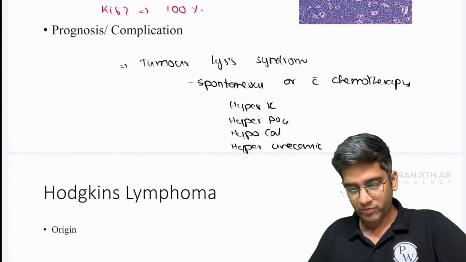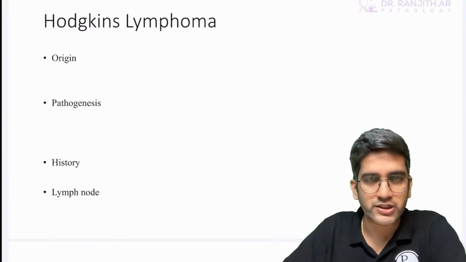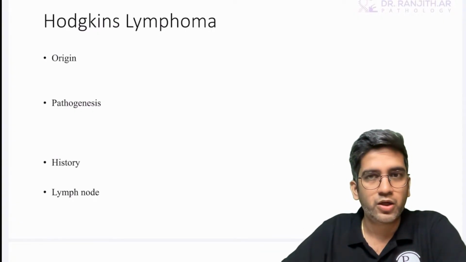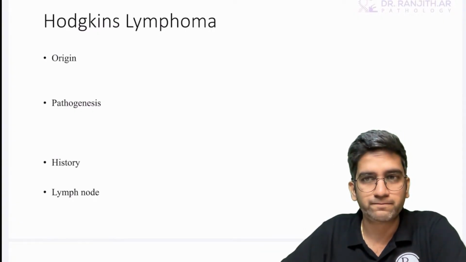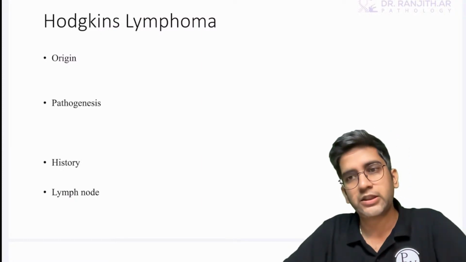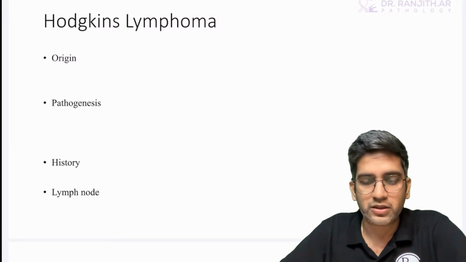Okay, that's for Burkitt's. Let's go to Hodgkin's. Okay, Hodgkin origin: germinal center, post-germinal center, pre-germinal center. What do you think?